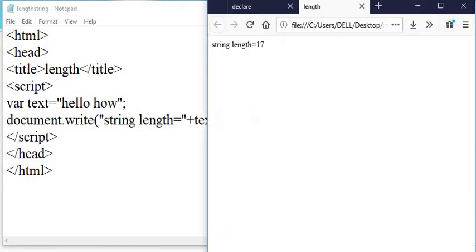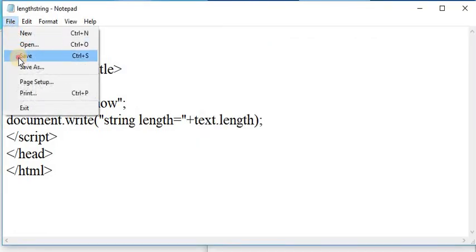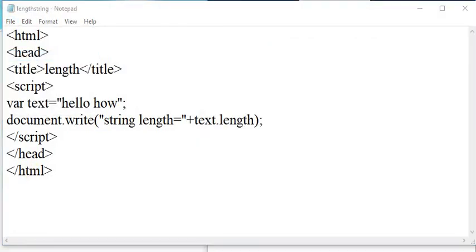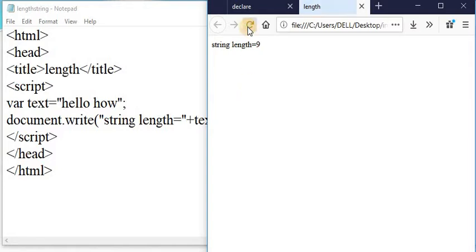It returns 9 on a web page. Save this file and again refresh that page. It returns 9.